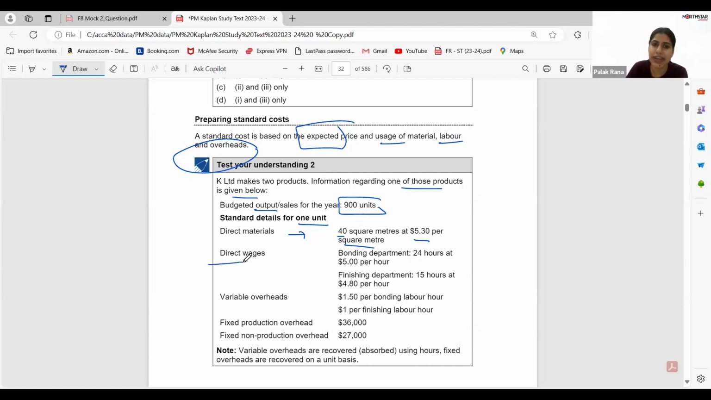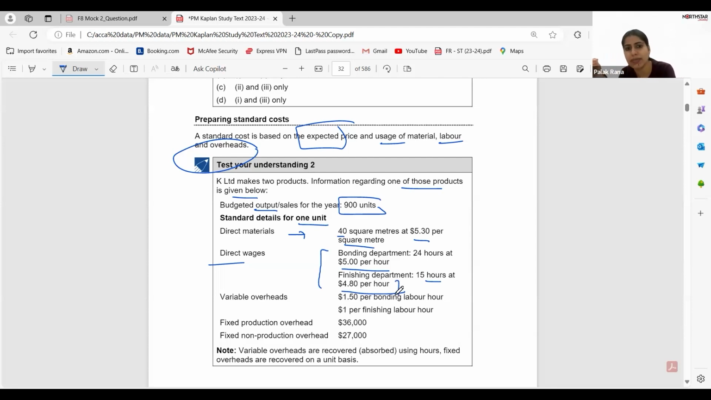Now, direct wages, bonding department. Under wages, we have two departments, like two types of workers. One is the bonding department. They will take 24 working hours, and they will be paid at $5 per hour. Then we have another department, which is known as the finishing department. They will be paid for 15 hours at 4.8 per hour.